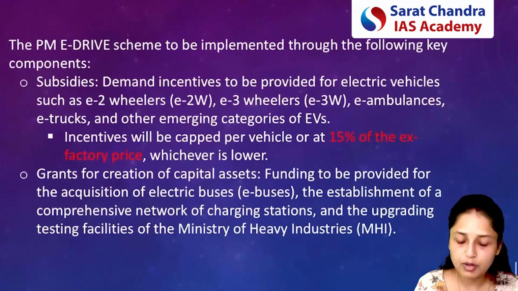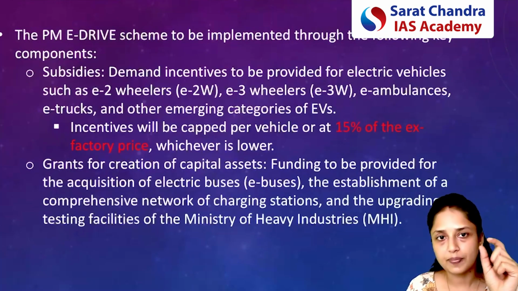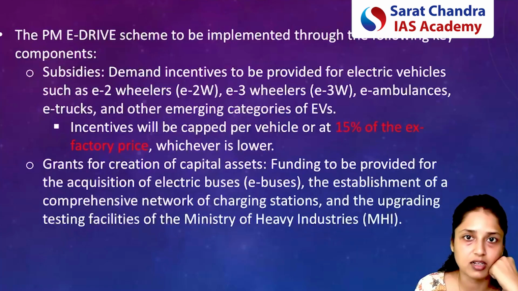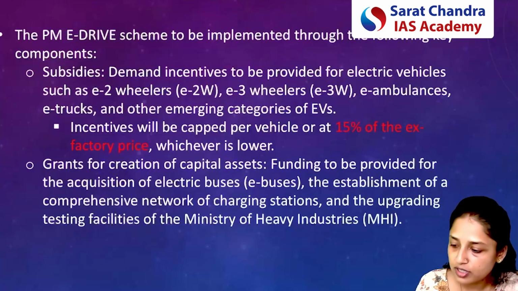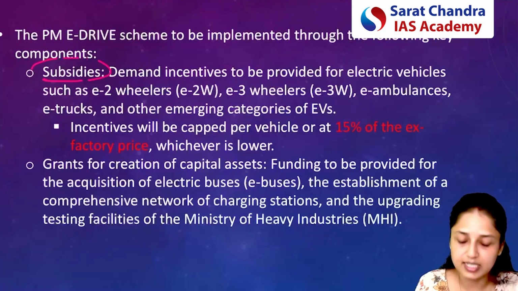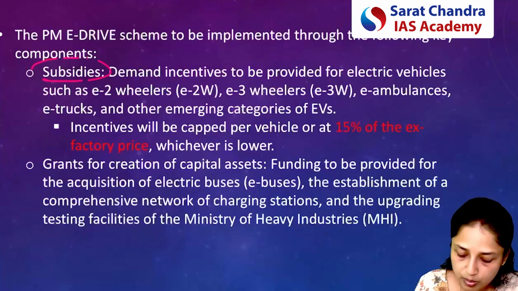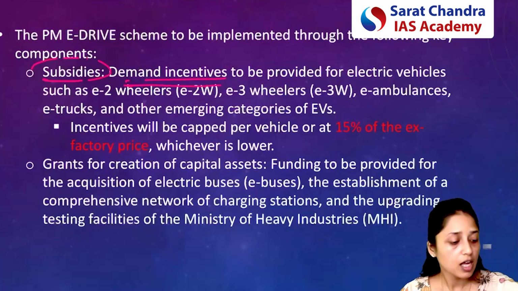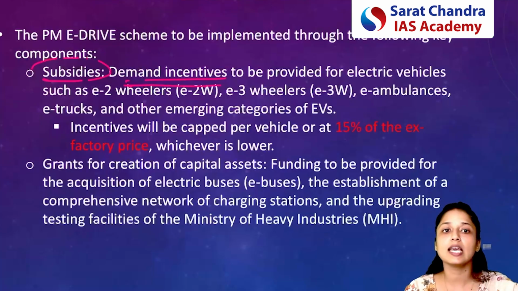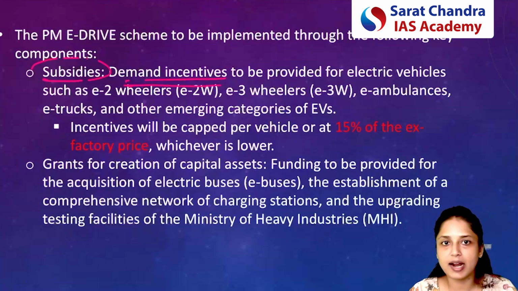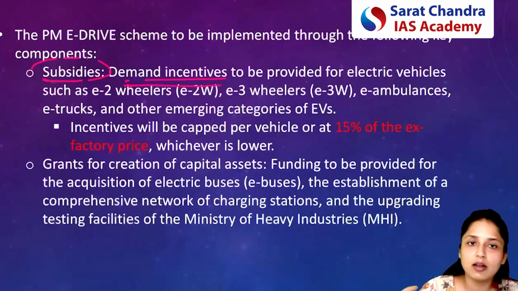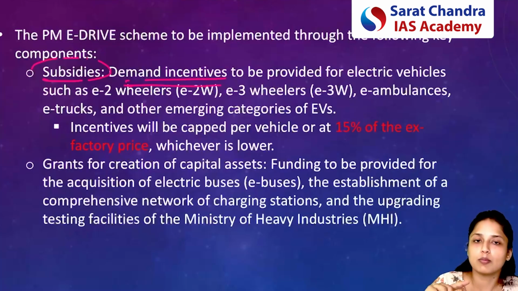Now, let's discuss some of the provisions related to the scheme. Just now I discussed that government is trying to promote more and more adoption of electric vehicles. So for that, what is the government doing? First thing is, government is providing subsidies. What kind of subsidies? These will be the demand incentives. Demand incentives means government is providing incentives so that more and more people demand electric vehicles. If government is giving more incentives, people will demand. And second is the supply incentive. That means the government is encouraging the suppliers to produce more.